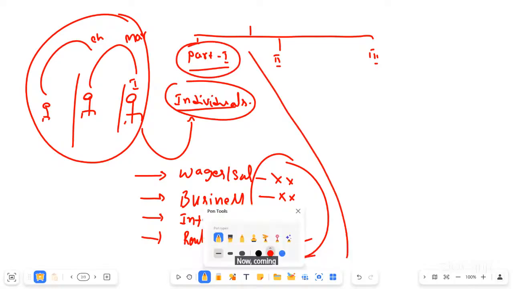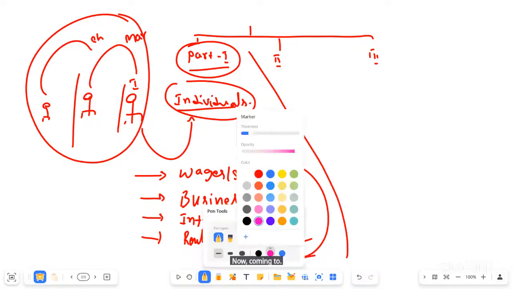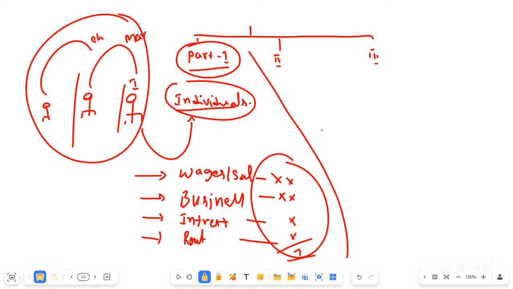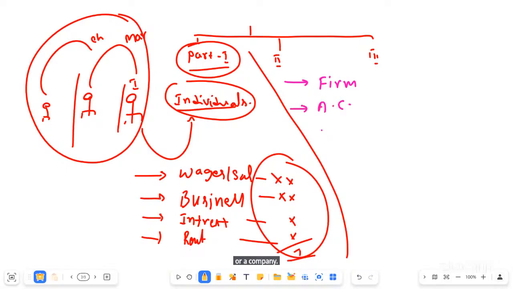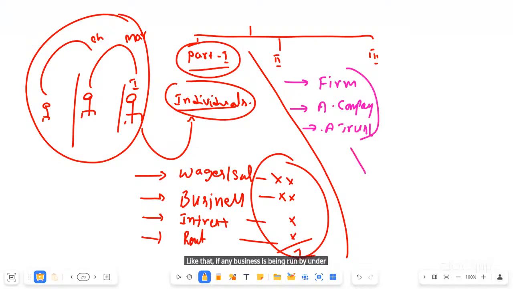Now coming to business of different types. Suppose a partnership firm, where 2 or more persons run one business in the style of a partnership firm, or a company, or a trust. Like that, if any business is run in this style, then the income tax of those people is covered under Part number 2. This is the second paper in our syllabus.